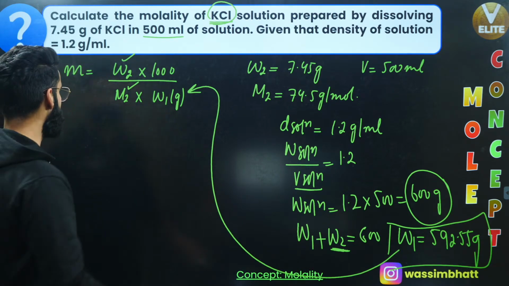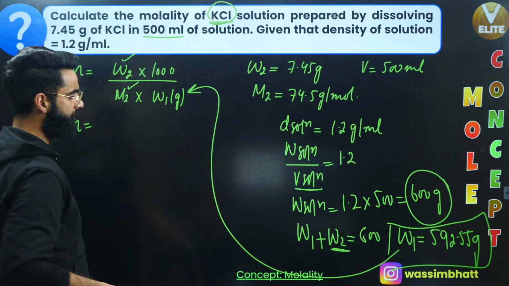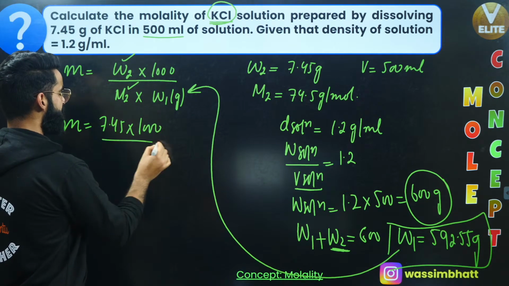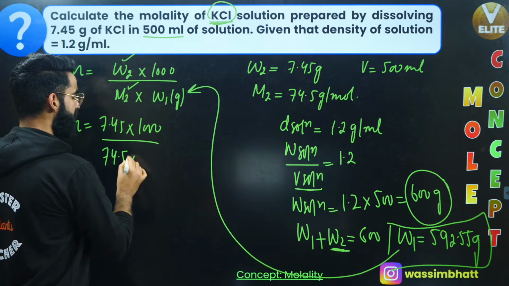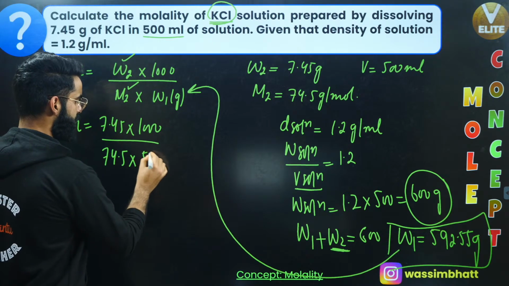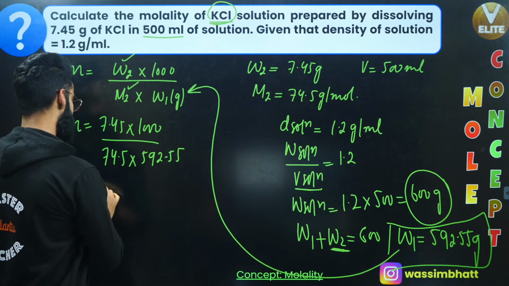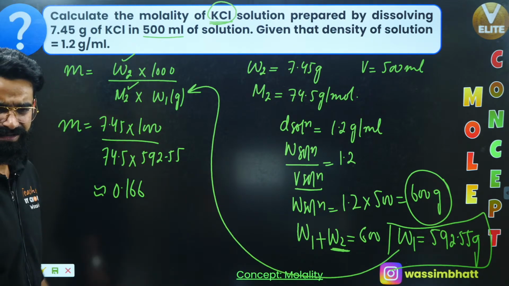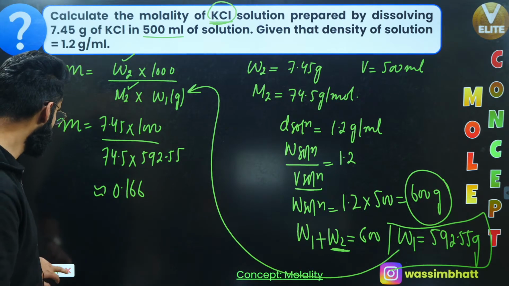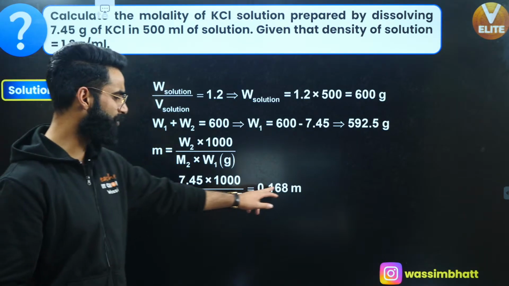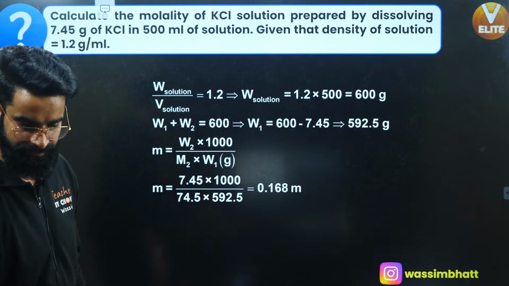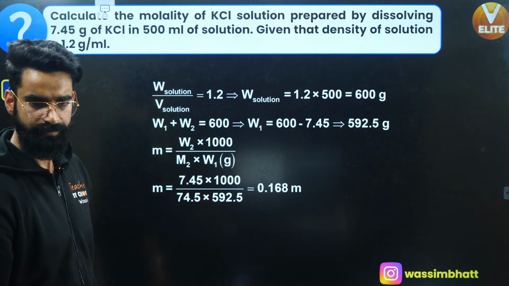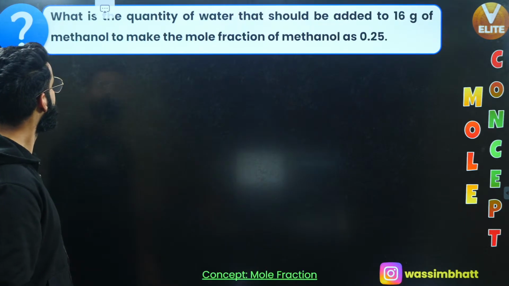Okay. So people, the equation is done. Molality is equal to W2, whose value is 7.45, multiplied by 1000 divided by molar mass of solute, 74.5, multiplied by mass of solvent, 592.55. The value will be approximately 0.168. Yeah, this is going to be the molality of the solution, right? So I'm sure it's clear to you. Let me know fast if it is clear to everyone.